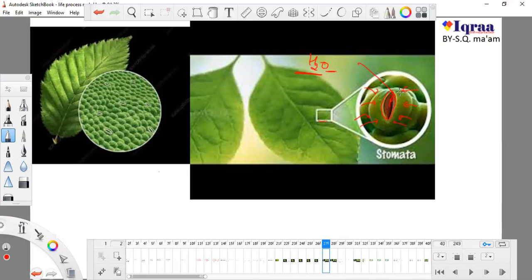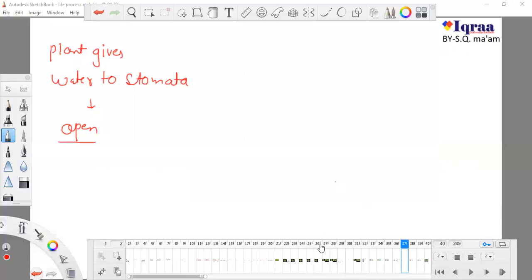These are guard cells. And why are guard cells green? Because guard cells also have chlorophyll. So it is not random that the plant gives water to guard cells; the plant wants to give water to guard cells. If the plant has a huge amount of water and wants to lose some, then it will give water to guard cells, and guard cells open the stomata.